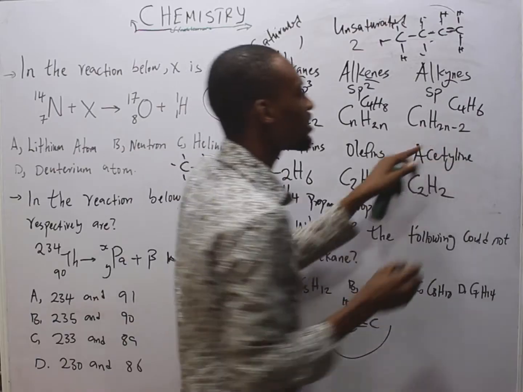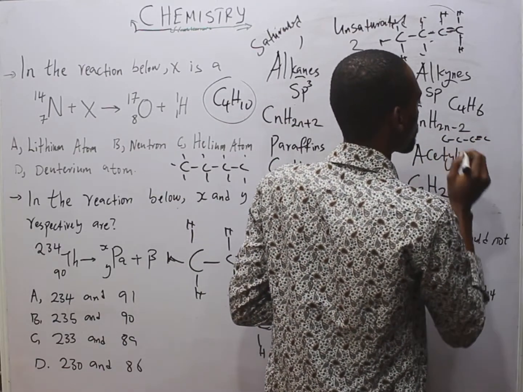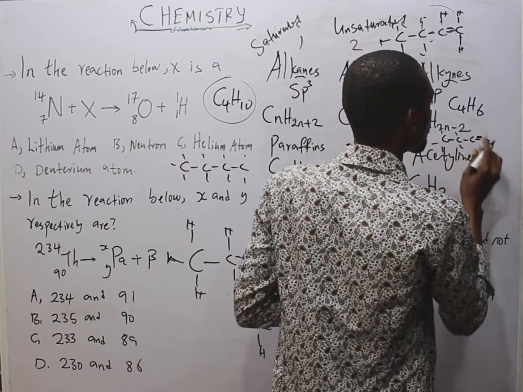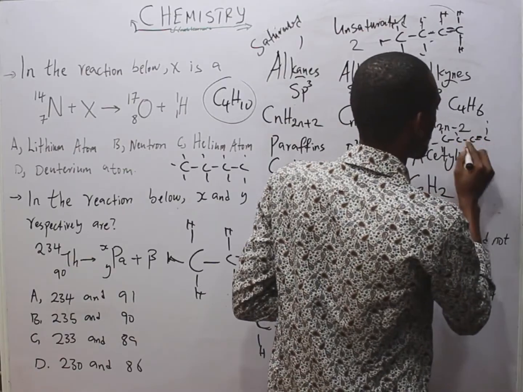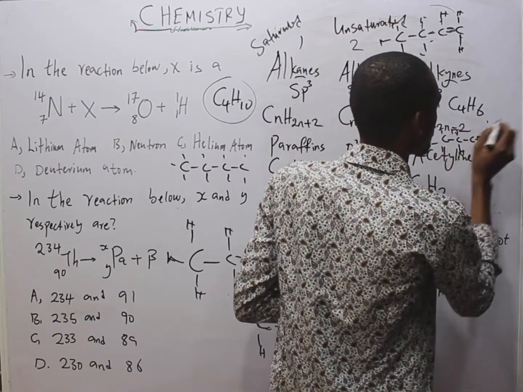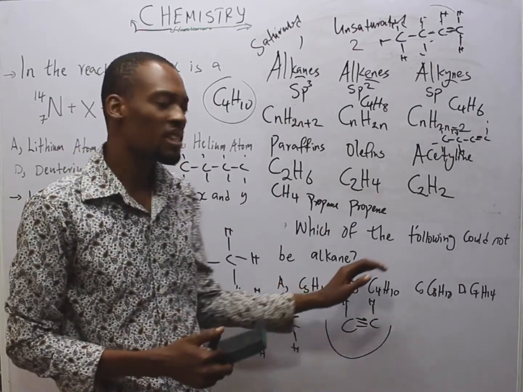For this C4H6, 1, 2, 3, 4 carbons, there must be a triple bond. So hydrogen: this one has just one hydrogen, no hydrogen here, and hydrogen here. So from this, these options begin to make sense to you.